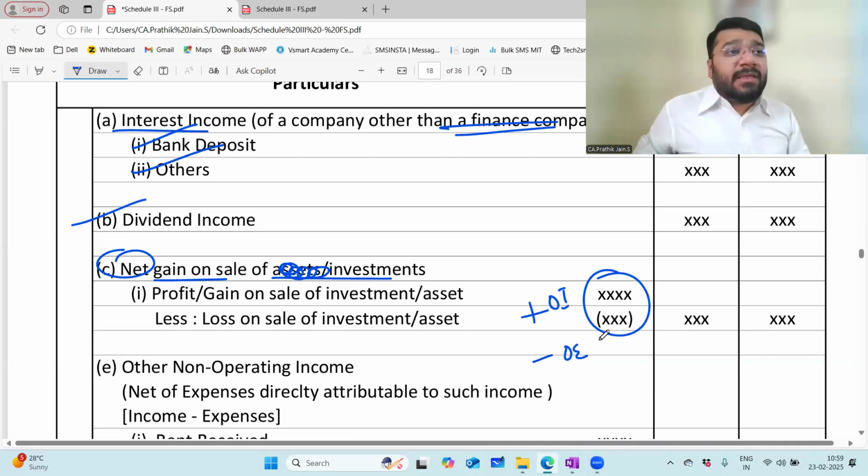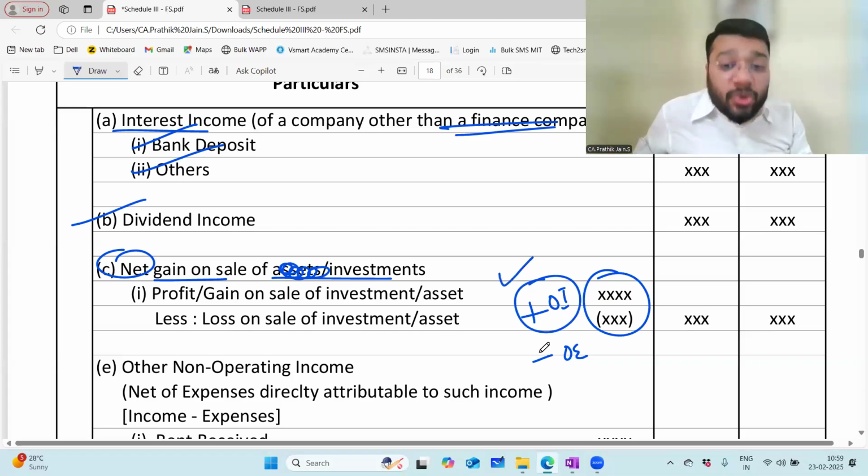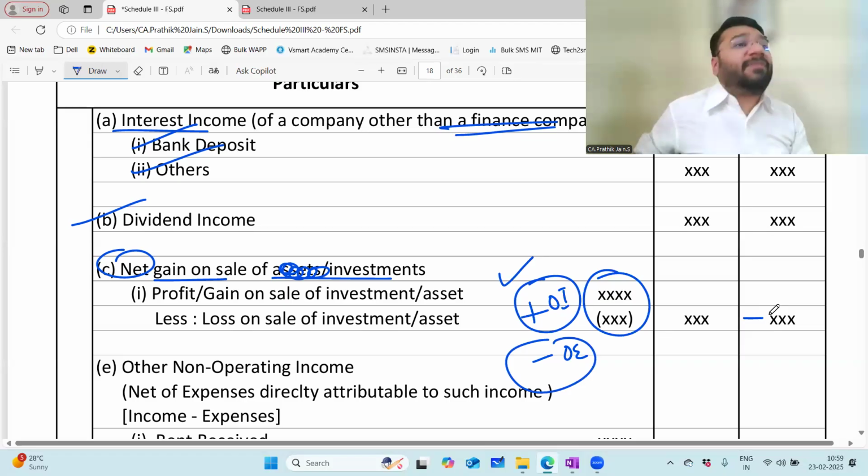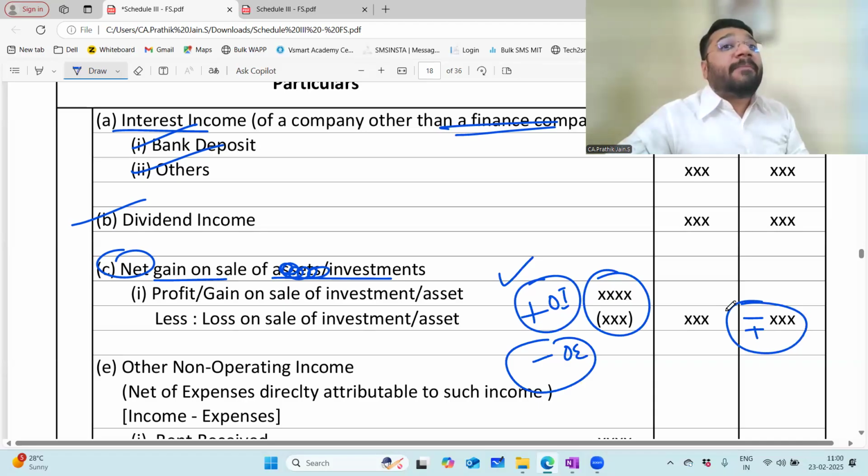Some people are not okay with it. What they do is they show the positive net profit on sale of investment in other income. Even if it is a loss, they show that in other income as a negative item. The guidance note given by the Institute of Chartered Accountants of India has suggested that you net off and show positive or negative value both in other income itself. So in the exam, you're free to do it either way. There is no compulsion on that. Am I loud and clear?